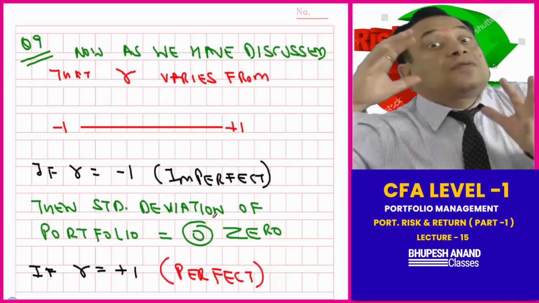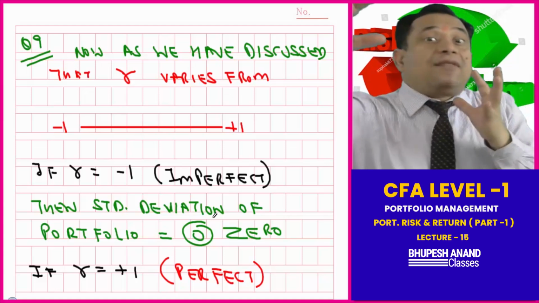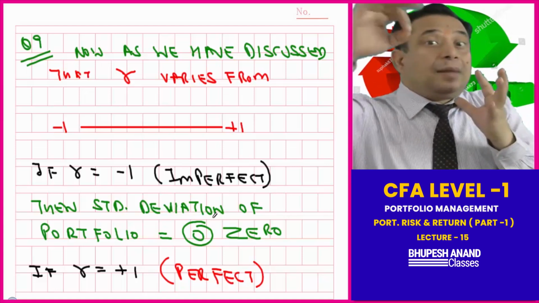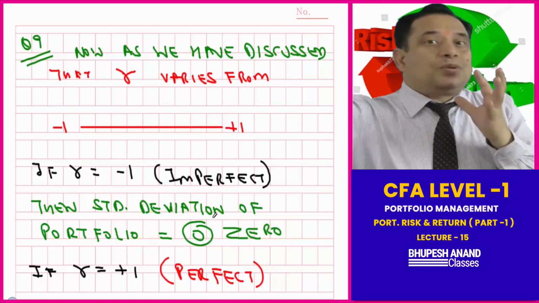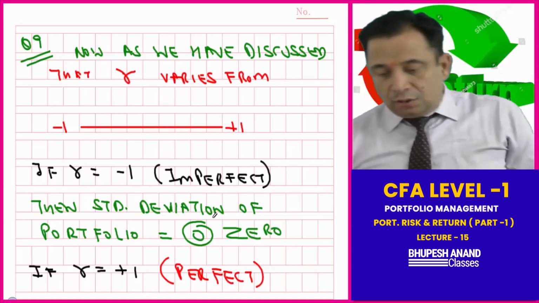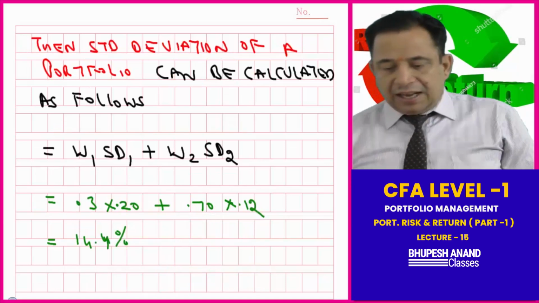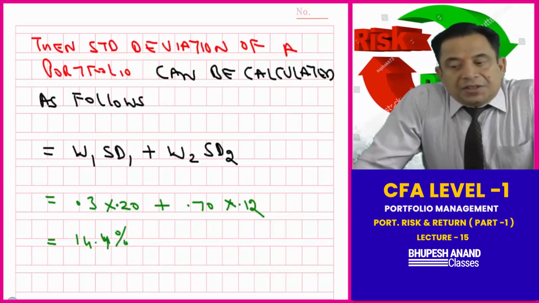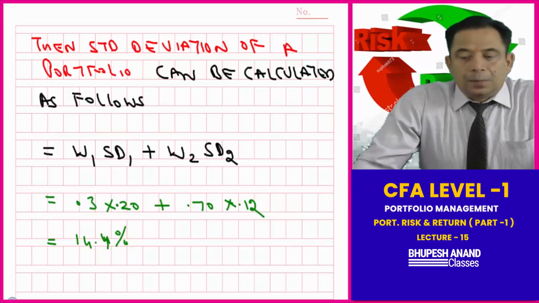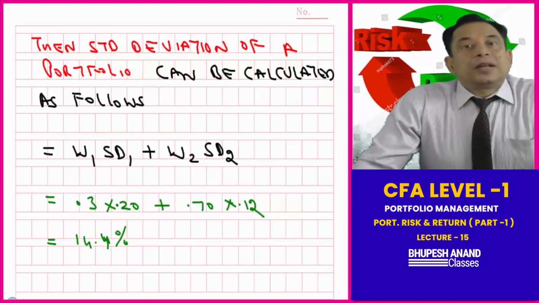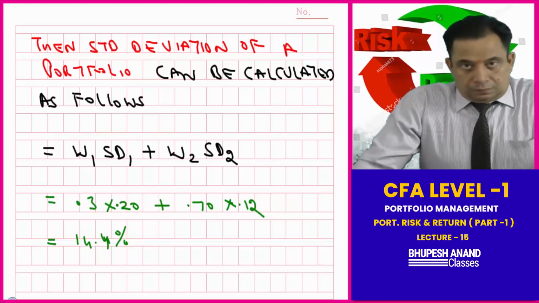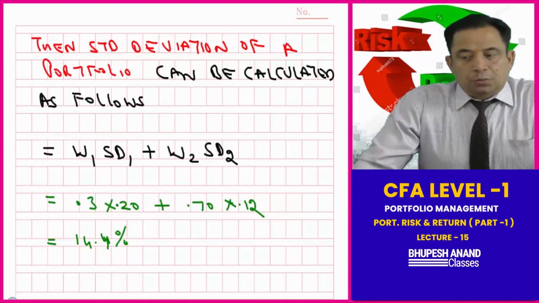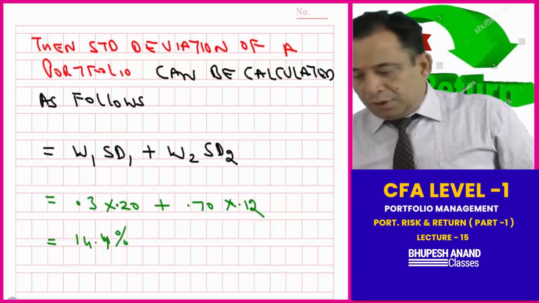If R is equal to +1, instead of using that big formula, I have already proved that I can calculate with the help of W1 SD1 plus W2 SD2. So I am assuming on the basis of this, the standard deviation of the portfolio can be calculated by W1 SD1 plus W2 SD2: 0.3 into 0.20 plus 0.70 into 0.12, that comes to 14.4.